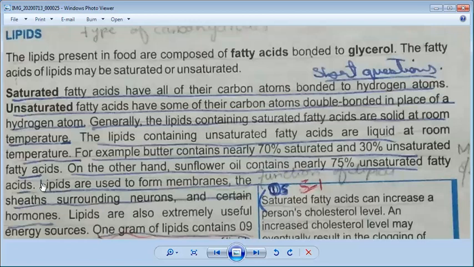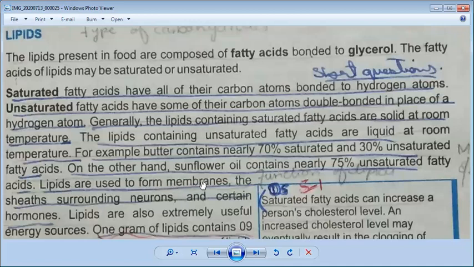So first we will discuss the functions of lipids. Okay, functions of lipids. How do they perform in the body? You can give the heading in your book: functions of lipids.